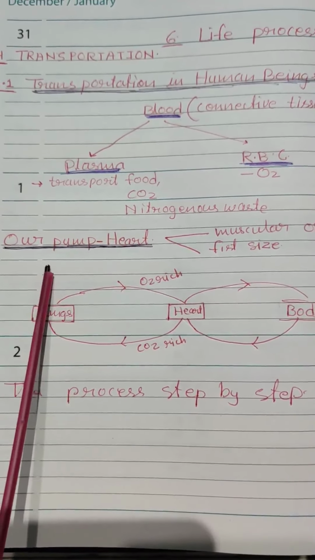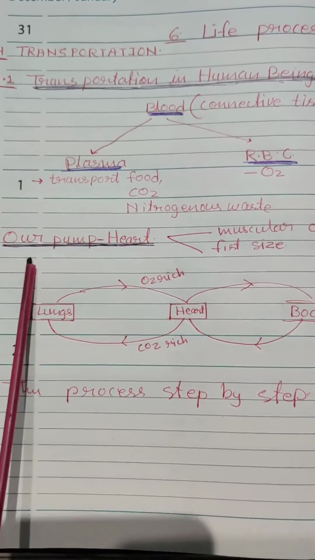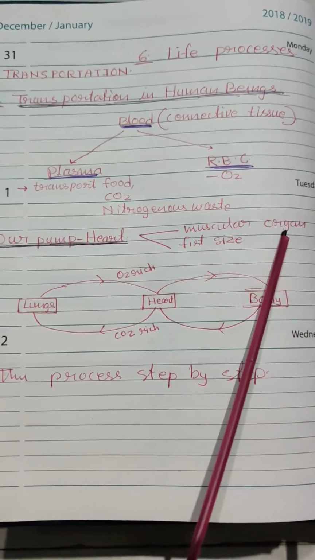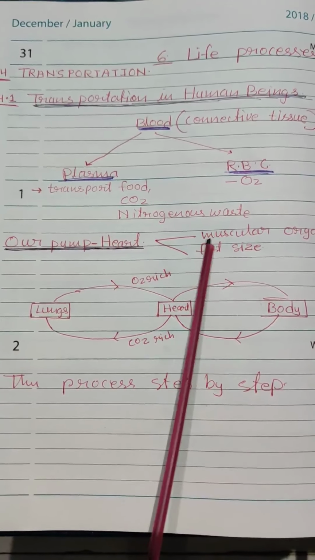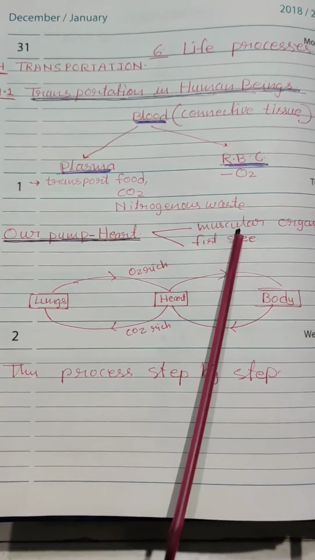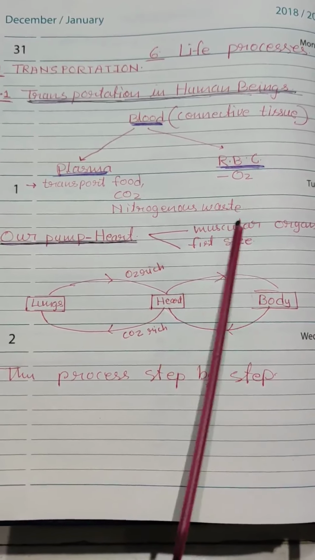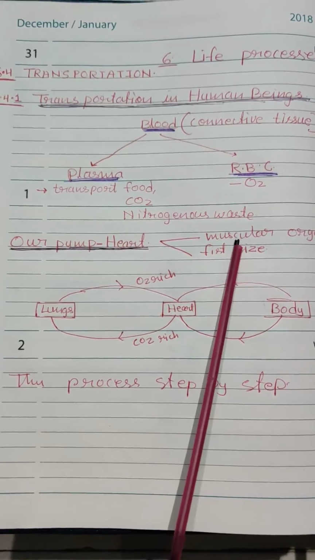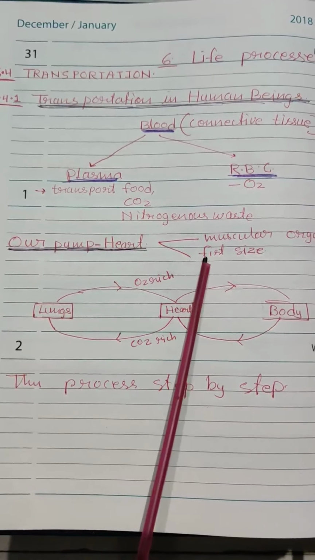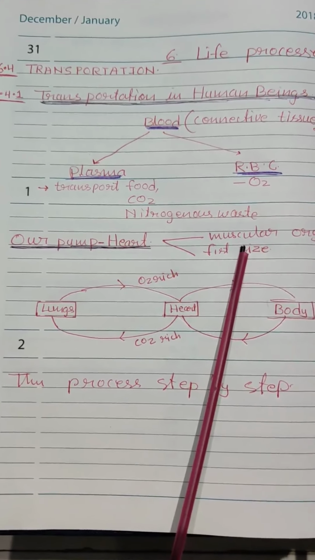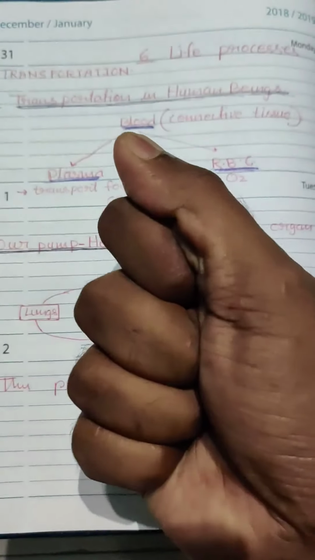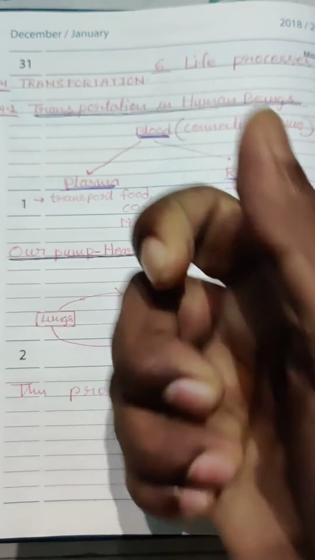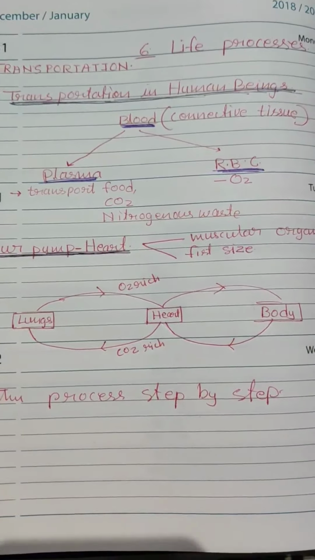Then we move to the heart, our pump. The heart is a muscular organ about the size of a fist. Almost in 9th standard also we studied about muscular organs. It is made of cardiac muscle, and throughout life it pumps the blood to different parts of the body. You can see the fist size, this much is the size of the heart.